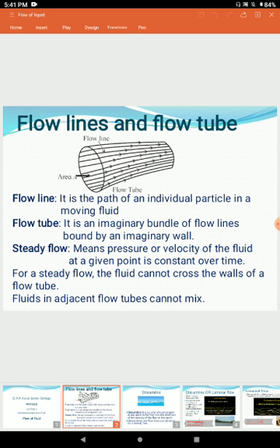Steady flow. Steady flow means when pressure or velocity of a fluid is constant over time in a fluid, then it is called as steady. Steady means constant. Here pressure and velocity are constant. In steady flow, the flow lines cannot mix with each other and they cannot cross the wall of the flow tube.